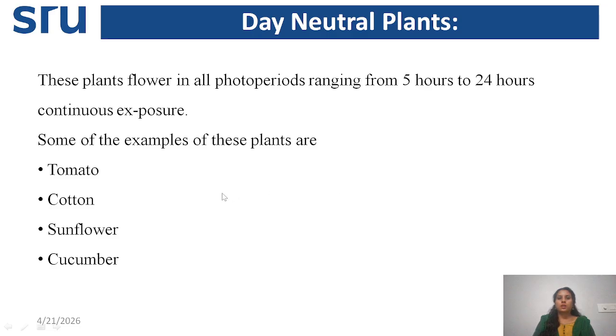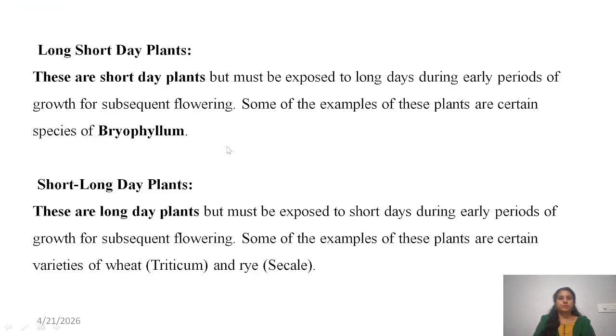Its range is different. For example, here I mentioned one range, 5 hours to 24 hours. If you give full light or full dark, or 5 hours of light and the remaining 19 hours of dark also, it will show flowering. These are the insensitive plants. So the major classification is short day, long day and day neutral.